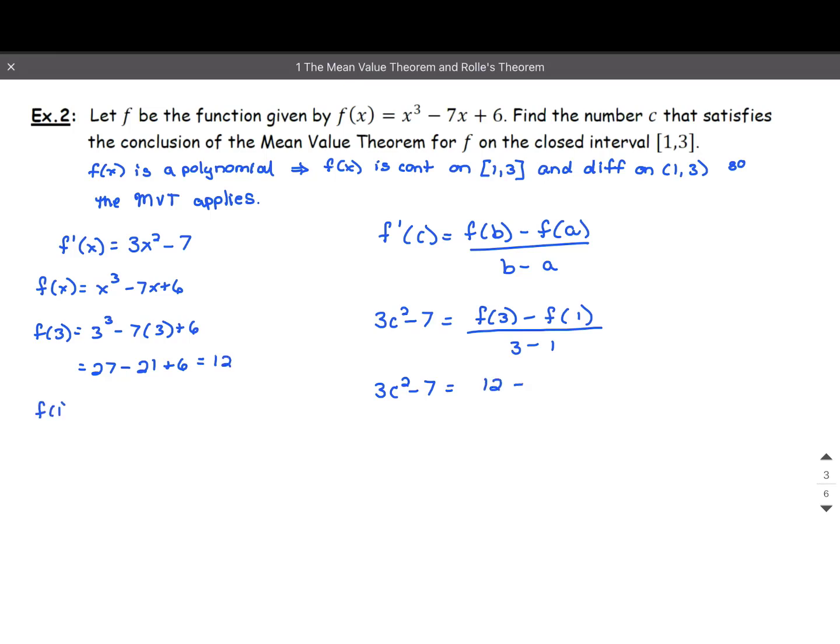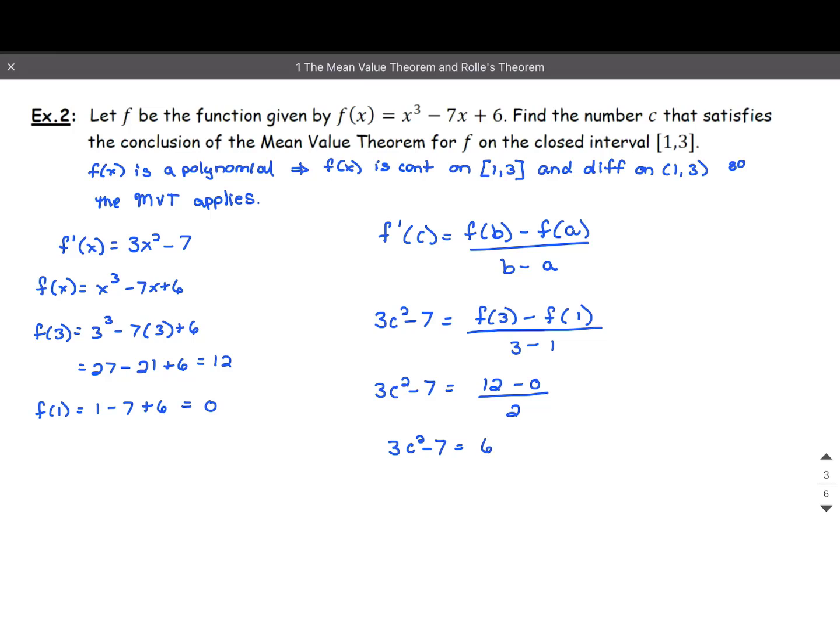F of 1 is 1 cubed, which is 1. Minus 7 times 1 is 7, plus 6. So 1 plus 6 is 7. Minus 7 is 0, over 3 minus 1, which is 2. So 3c squared minus 7. 12 minus 0 is 12, divided by 2 is 6.